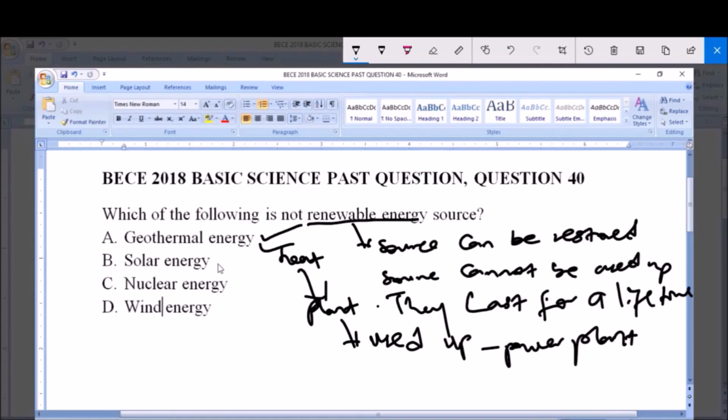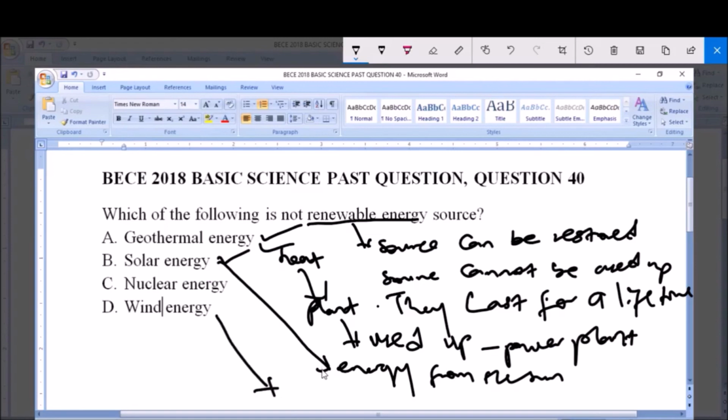Now solar energy here is just energy from the sun. And like we know, the sun can last for a lifetime. The sun can never be used up. So solar energy is a renewable energy source. Now let's skip to D. D is wind energy, and like we know, energy from the wind is also a renewable energy source, because wind can never be used up. Wind cannot be used up. This wind can last for a lifetime.